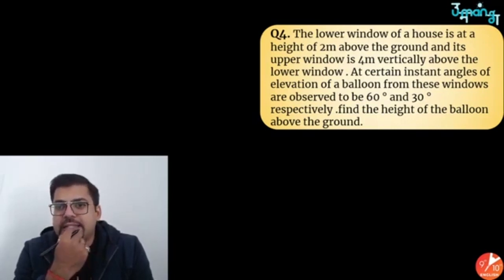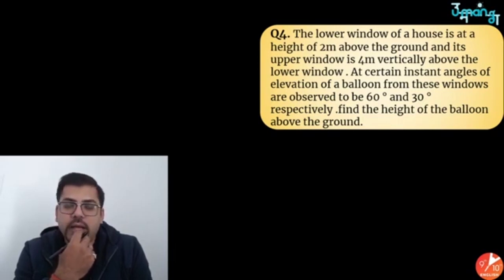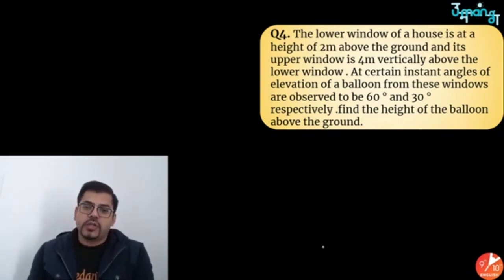At a certain instant, the angles of elevation of a balloon from these windows are observed to be 60 degrees and 30 degrees respectively. Find the height of the balloon above the ground. So what is the question saying?